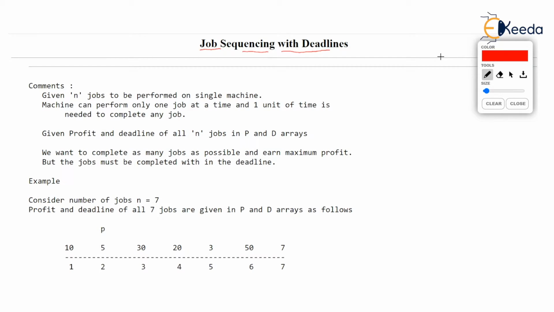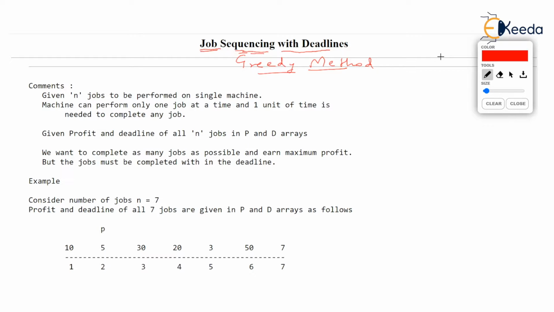This problem is also solved by using greedy approach. So we are going to use greedy algorithm or greedy method to solve the problem. Now this problem is relatively easy to solve, but the introduction to the problem is going to be time consuming. Lot of parameters, lot of input data is given, due to which understanding the problem itself takes some time. Let's see what the problem is.